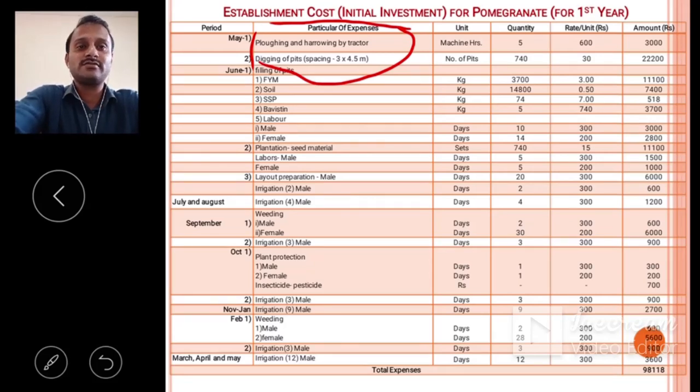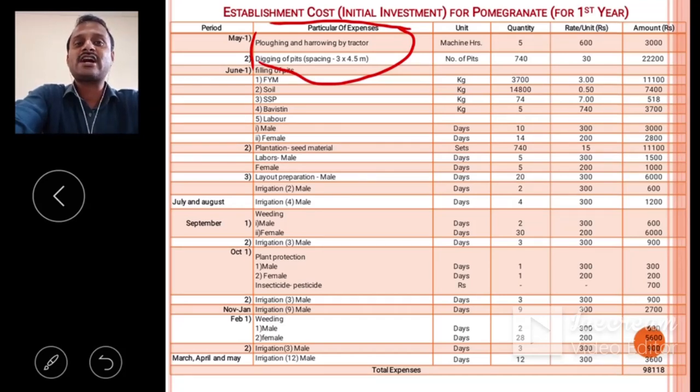If we irrigate by flood irrigation, we need to prepare the layout for irrigation, which also requires male and female laborers, and labor for giving the irrigation. All these costs are incurred in the month of June.